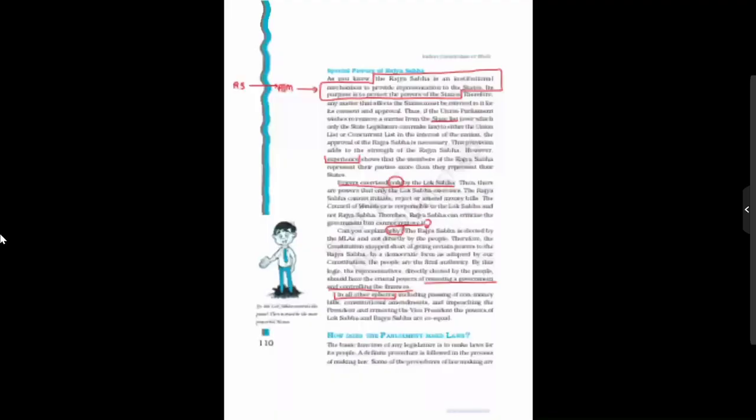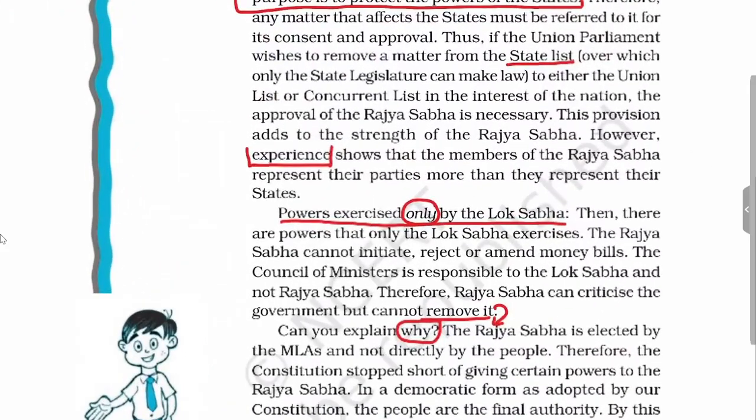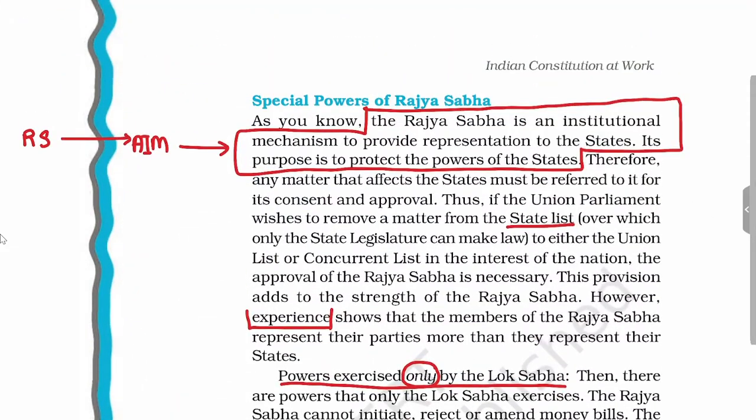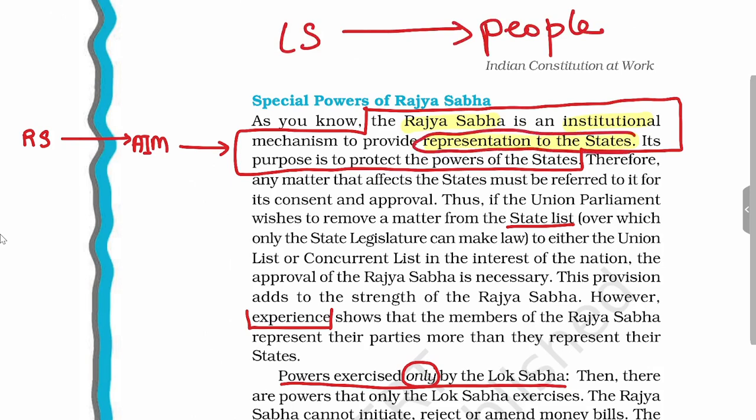Now we will see what are the special powers of Rajya Sabha. But before seeing this, we will see what is the main aim of Rajya Sabha. See, Rajya Sabha is an institution which provides representation to the states. Lok Sabha is an institution which represents the people of India directly. So, Rajya Sabha represents the states. So, in a federal form of polity, the representation of states is done by Rajya Sabha. Not only does it represent the states, but it also protects the powers of the state.